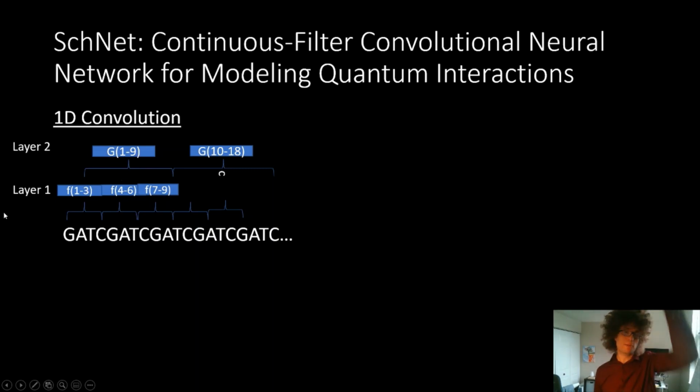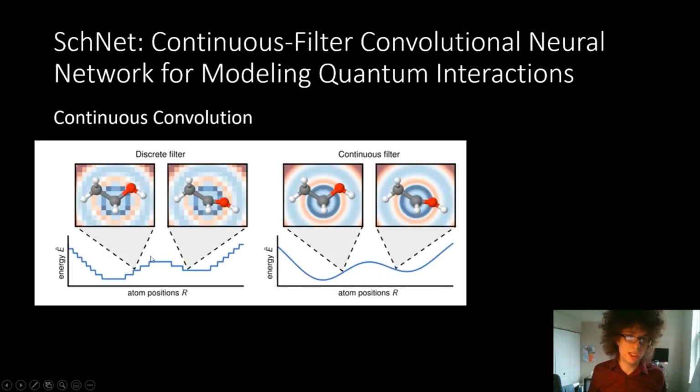We keep going up, and so we can get to looking at larger areas of the input as we go on. This makes sense for text, but SchNet figured out how to do the same sort of convolution. This is where the continuous filter convolutional neural network for quantum interactions, a very complex name, comes from. It models not text, but a sliding window over nearby molecules, or really atoms, in position.